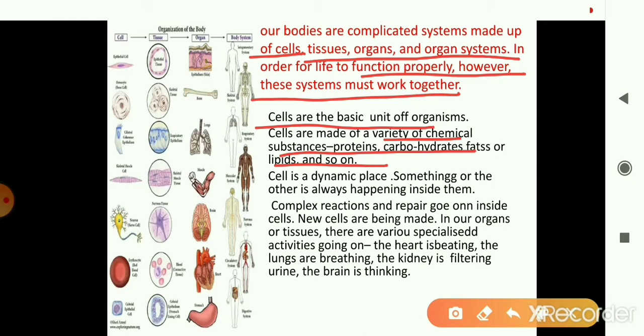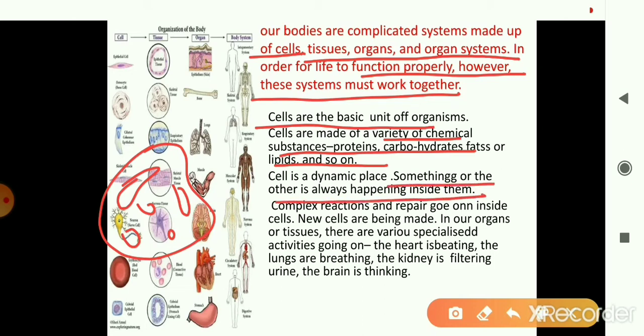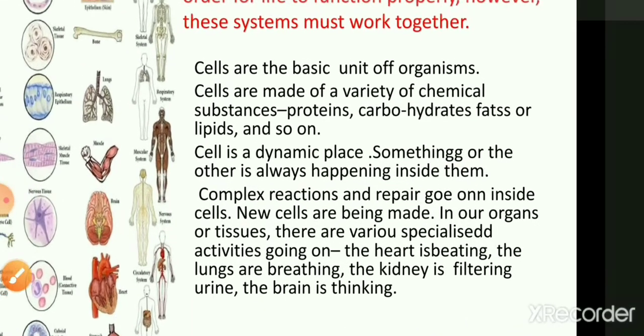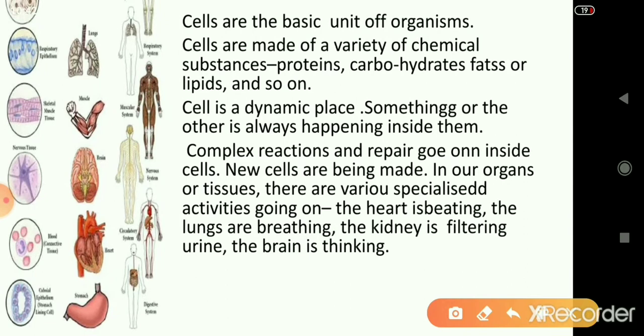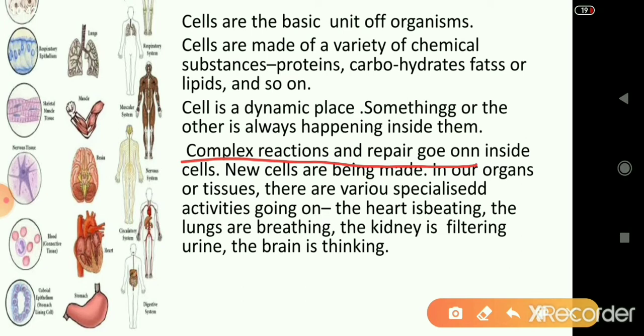If you have a look at the structure of the cell, you find that it looks quite stationary. But in fact, the cell is always in a dynamic state, as something or the other keeps happening within the cell. There are lots of biochemical reactions where various types of biomolecules are formed. Repair goes on inside the cell. New cells are formed through cell division, and old cells die. The different organelles within the cell keep moving and performing various activities.